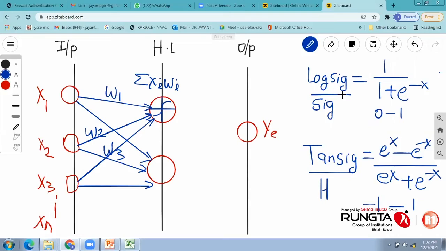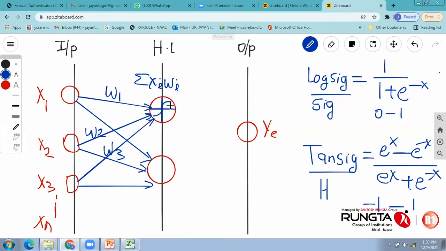So we need to select at input level, hidden layer, as well as at output layer, which type of transfer function you would like to have, because this is a dynamic terminology and it will have a significant impact on the output also. If I change the transfer function, the number of neurons, or even the optimization algorithm, the output changes. We'll talk about it again in due course of time.